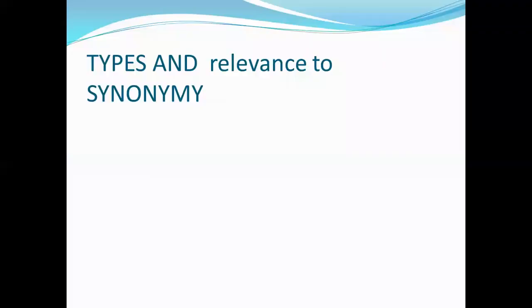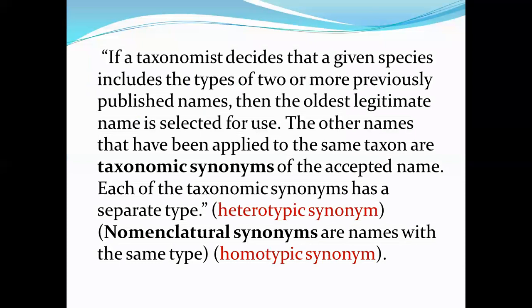Types and relevance of synonymy. If a taxonomist decides that a given species includes the types of two or more previously published names, then the oldest legitimate name is selected for use. The other names that have been applied to the same taxon are taxonomic synonyms of the accepted name. Each of the taxonomic synonyms has a separate type. Heterotypic synonyms are taxonomic synonyms. Nomenclatural synonyms are names with the same type: homotypic synonyms.